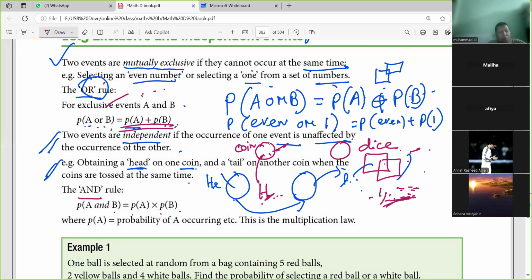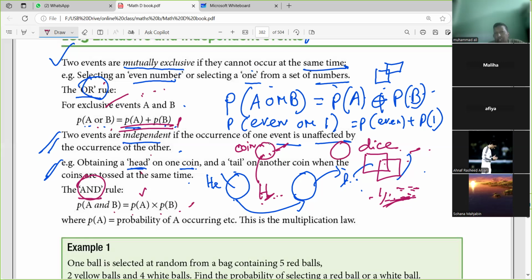And when both of these events are independent, independent means obtaining one thing does not affect another one. Here we will use the AND rule. Product of A and B is product of A multiply product of B. Is it clear? Yes, sir.